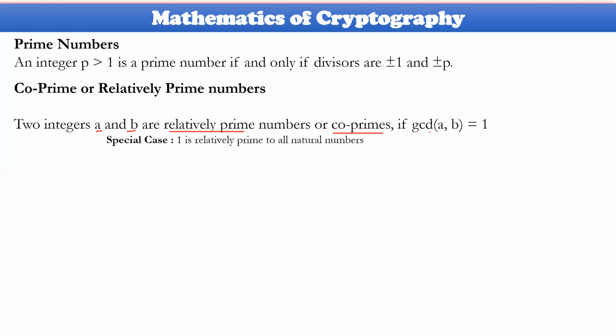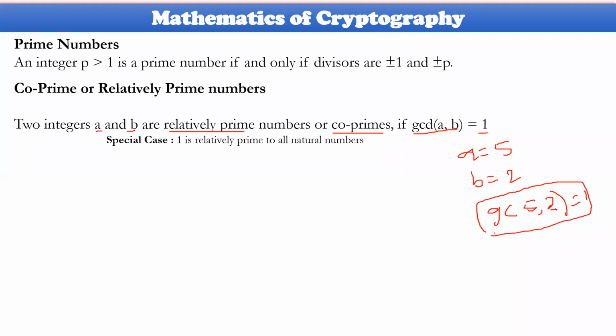If GCD of A and B is equal to 1, then they are co-primes. If you take A equal to 5 and B equal to 2, and the GCD of 5 and 2 is equal to 1, then this condition is satisfied, and 5 and 2 are co-primes.